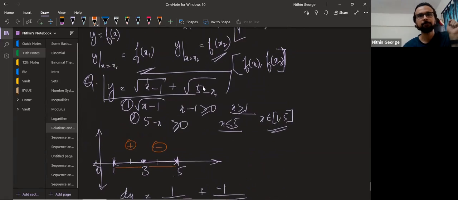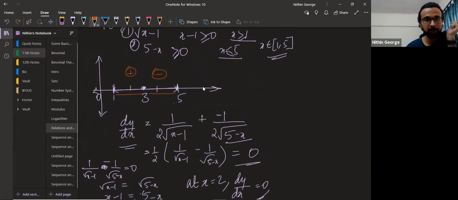All right. So between 1 to 3, you know the function is increasing. And between 3 to 5, it will decrease. We don't know where it is increasing from, to what it increases, and then from there, how much it decreases. Does it decrease beyond the starting point? Does it decrease not till there? All of these are questions we'll have to answer. But what we achieved here was we divided this into segments, segment A and segment B, which we can look at separately.